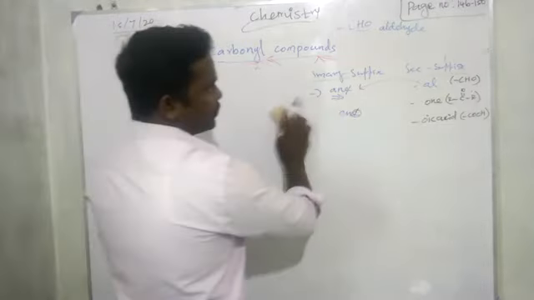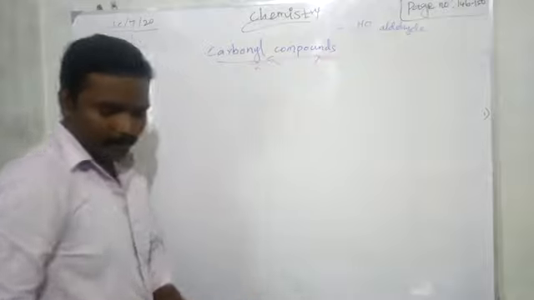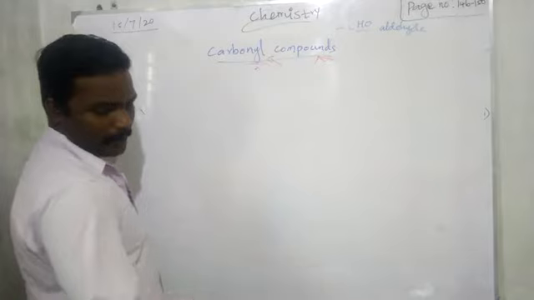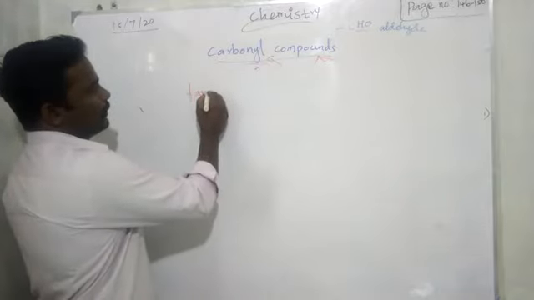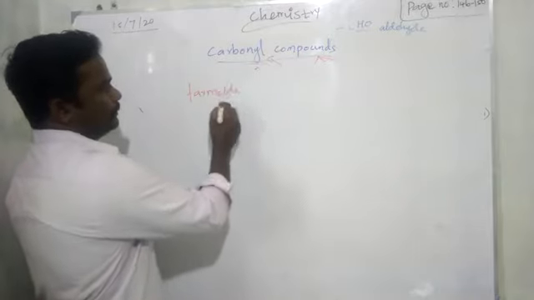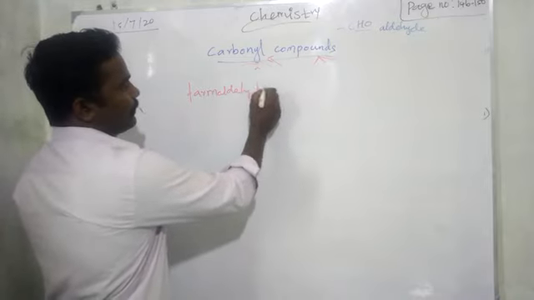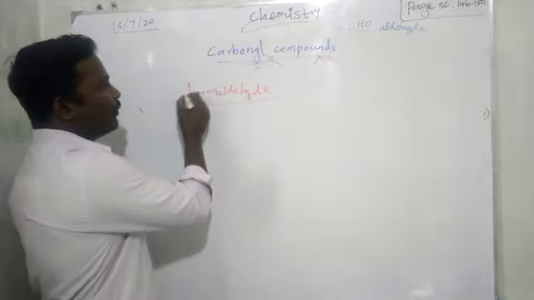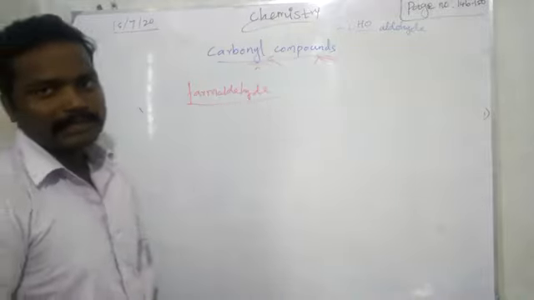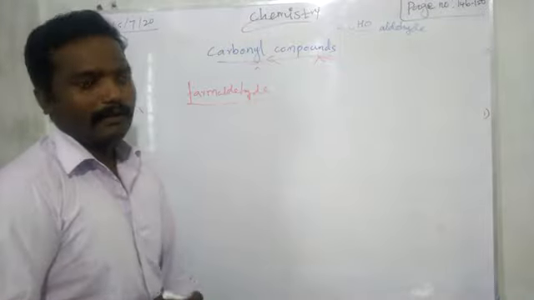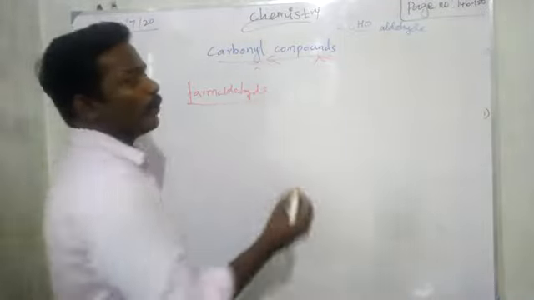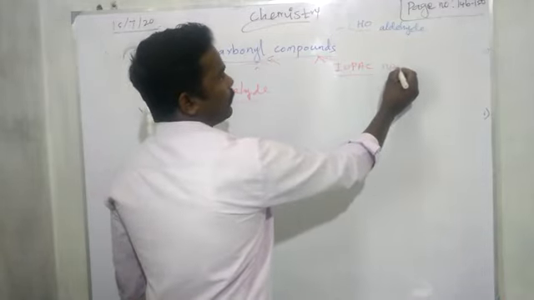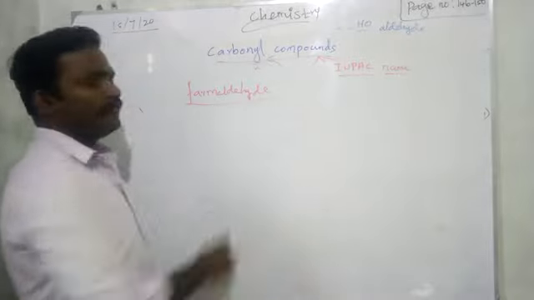So you must keep that in your mind. I don't have space to write the compound, that's why I'm rubbing. So the first compound, formaldehyde. So formaldehyde, you already know this. Okay, name. See, formaldehyde is the common name. You want to find the IUPAC name. So the common name is only formaldehyde.